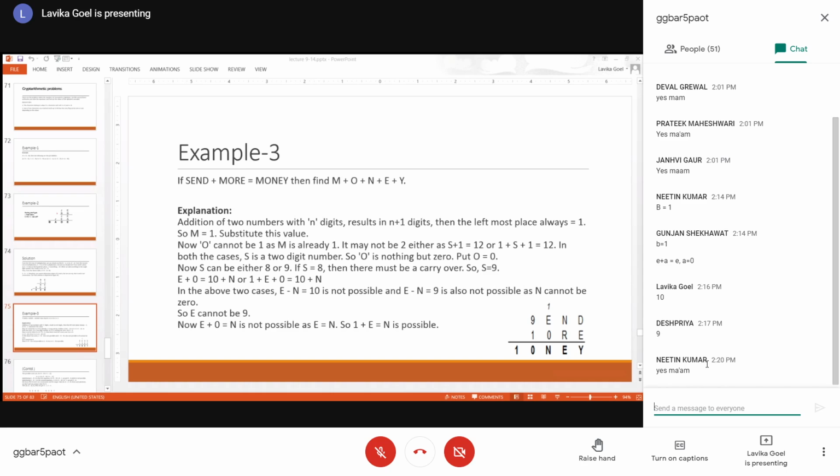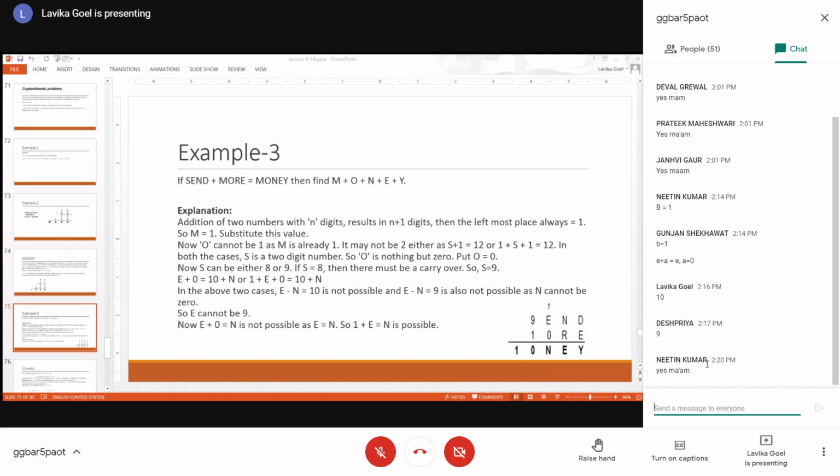On the left hand side, you have a 1, and if O is 2, that makes it 12. So when will 12 come? 12 will come when S plus 1 is equal to 12 or S plus 1 plus 1 is equal to 12, right? Because either a carry is there or not.